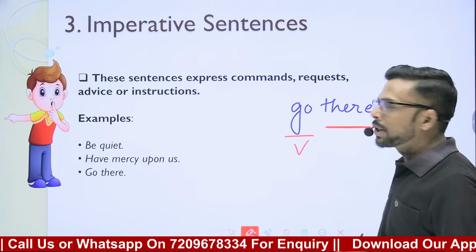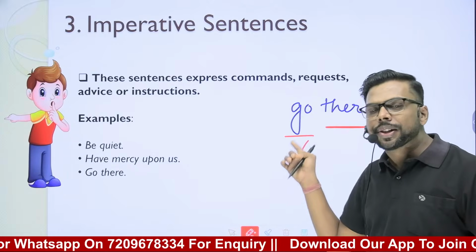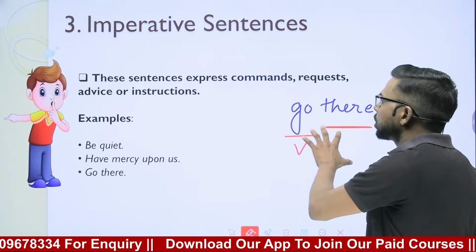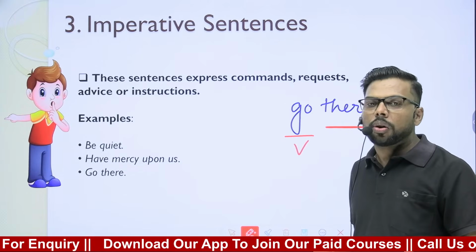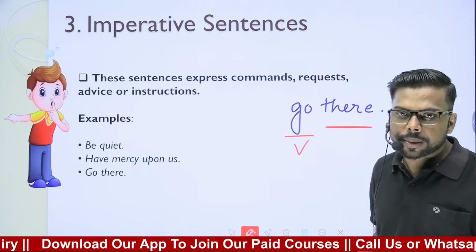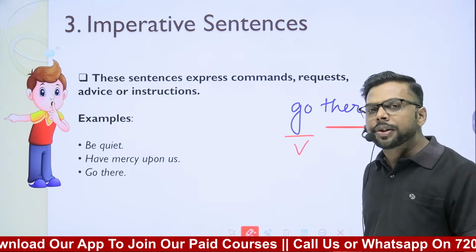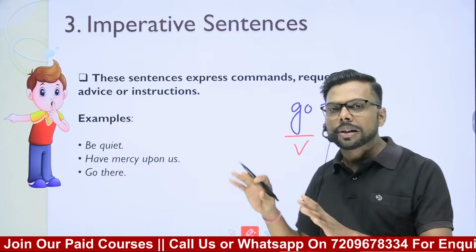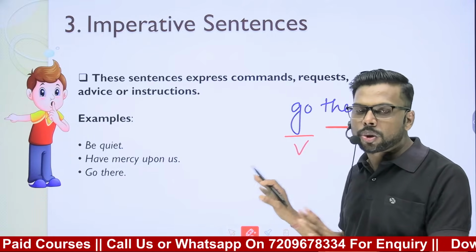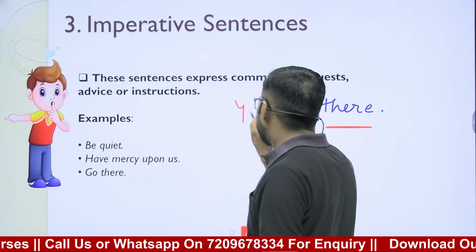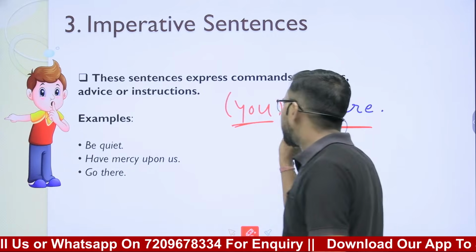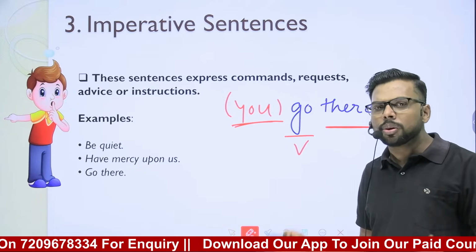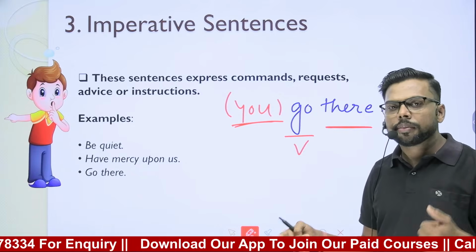So this is the verb of the sentence. Where is the subject? The subject isn't written here. Why? Because this sentence expresses an order or command, go there. Order or command types of sentences are known as imperative sentences. And in an imperative sentence, the subject is fixed, and that subject is you. A fixed subject need not be explicitly written in the sentence. That is understood. So here, you is understood. We don't need to say you go there. We can just say, go there.